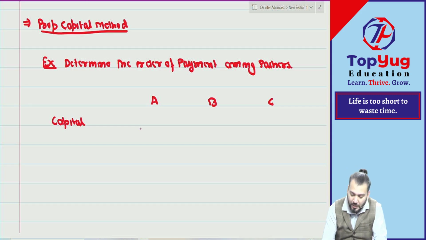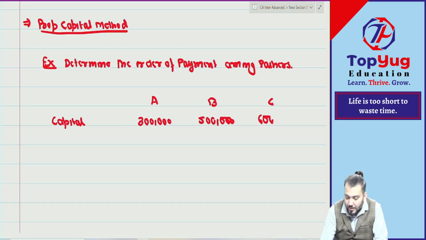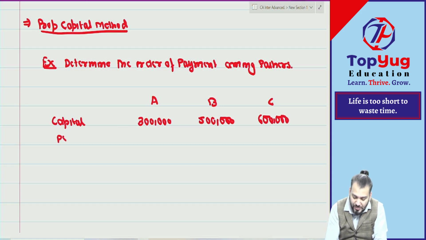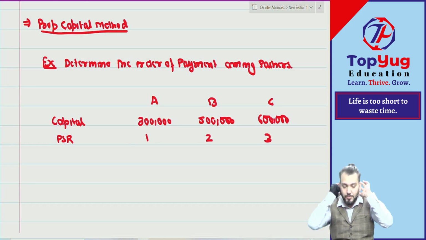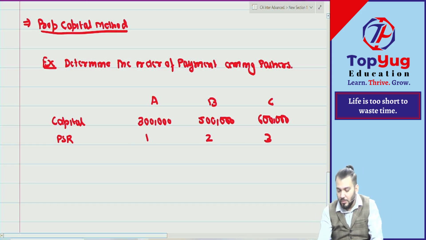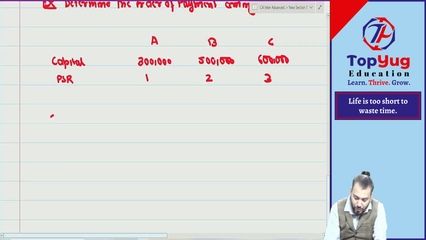So I've given capital. Let us assume 3 lakh, 5 lakh and 6 lakh, and of course I will give you PSR also. Let us assume PSR is equal to 1 is to 2 is to 3. Understood? So we are here to find out the order of payment.